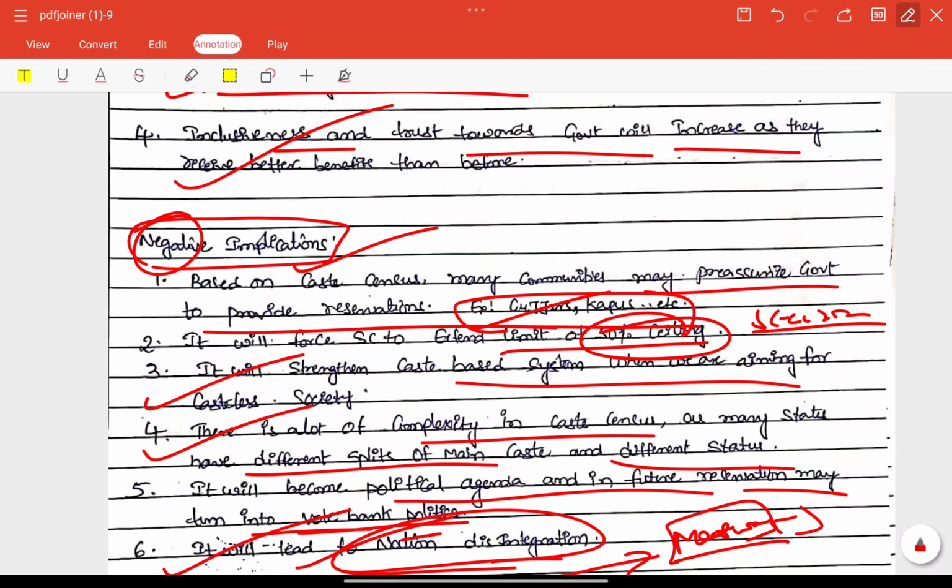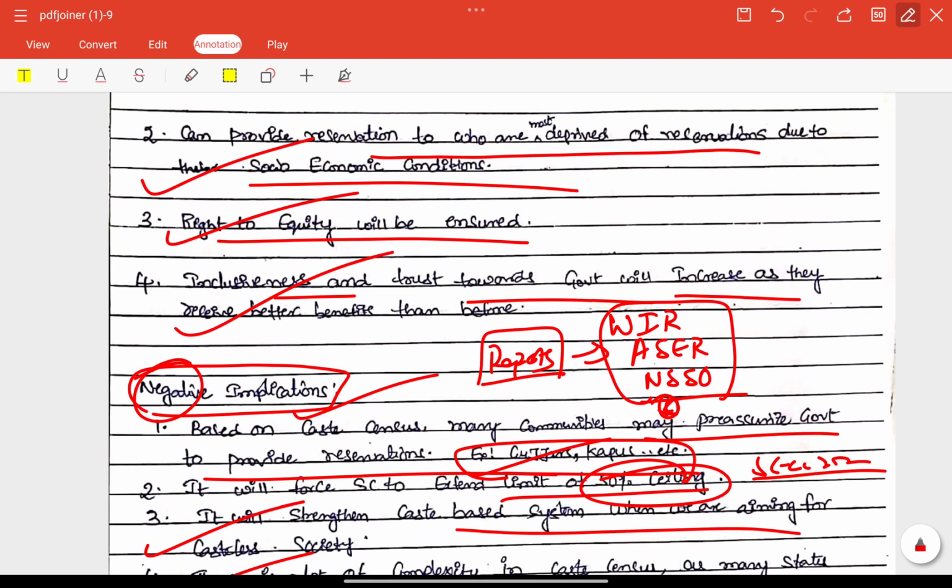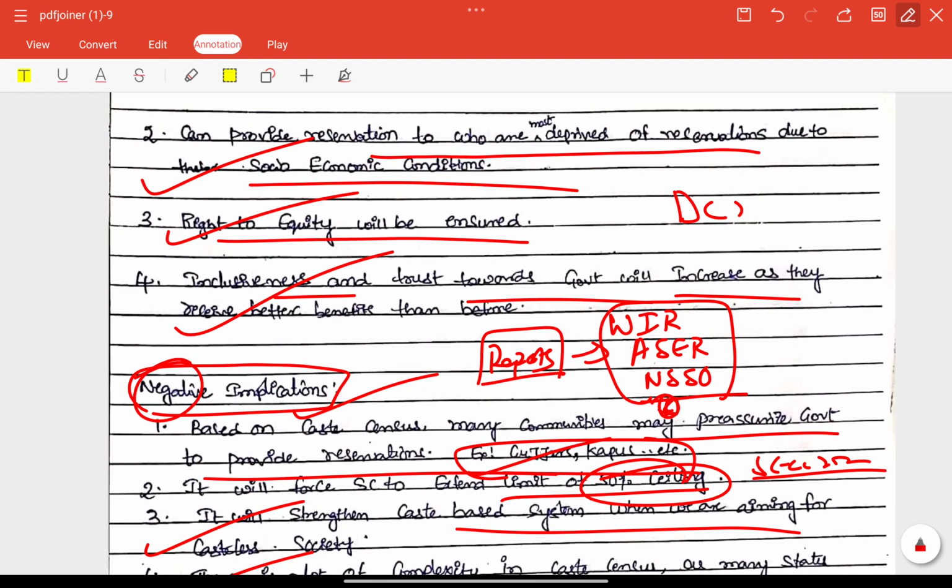We can relate with some reports or commissions, recommendations, etc. We have the World Inequality Report, the Annual Status of Education Report, the National Sample Survey Office report. All these are very important needed measures, right? Important keywords, right? Pradhan Mantri Awas Yojana and midday meal schemes, certain schemes can be included here as positive lines, right? So we have the Delimitation Commission, right?